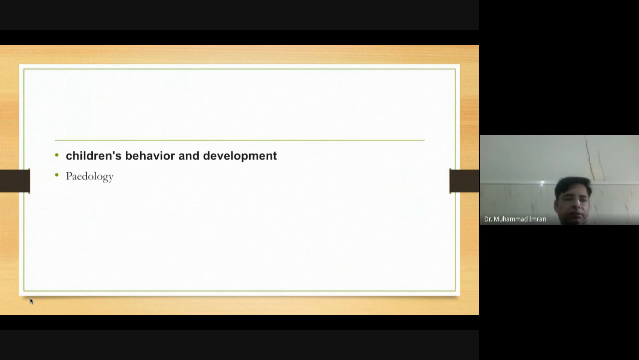The study of children and their behavior and development is known as pedology. The study of soil is known as pedology. The study of cell is known as cytology.